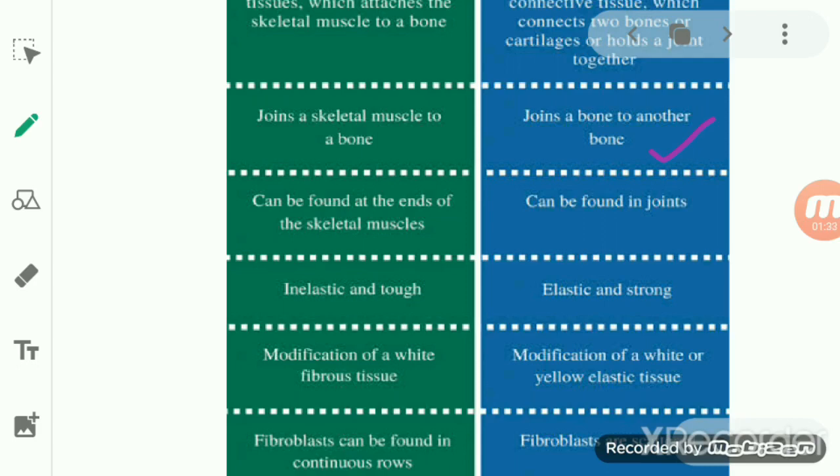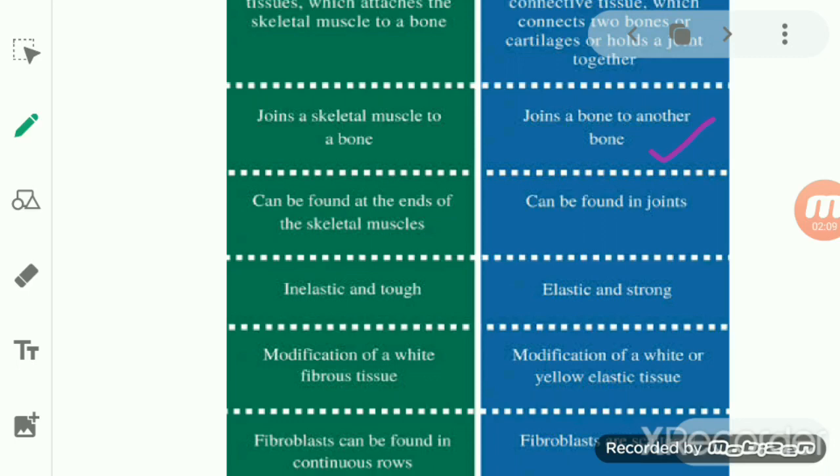Tendon can be found at the end of the skeletal muscle, and it is mainly found in the joints. So what is skeletal muscle? The muscles which help to join the bones. That's why tendons are mainly present in the skeletal muscle. If you see the ligaments, ligaments are basically found in the joints where the two bones attach with each other.